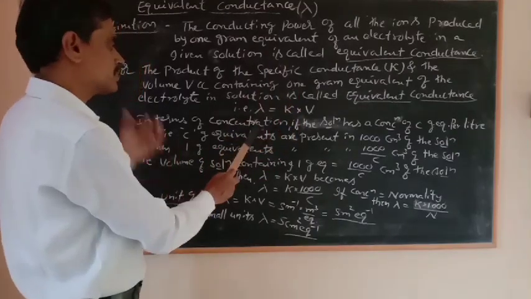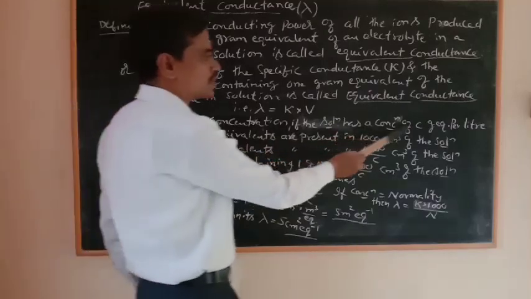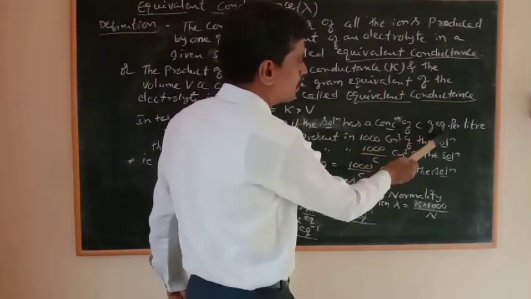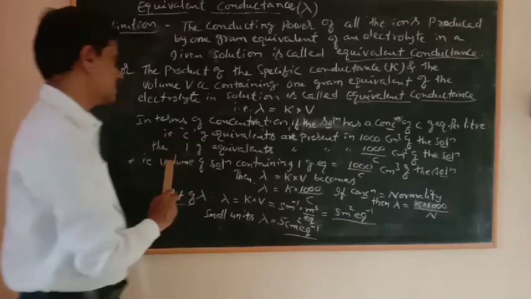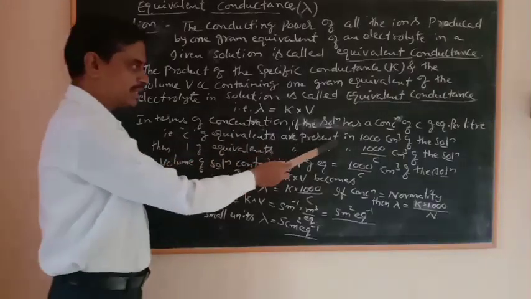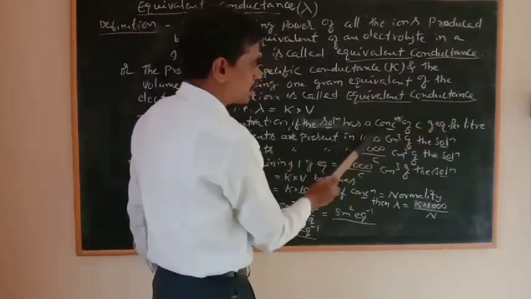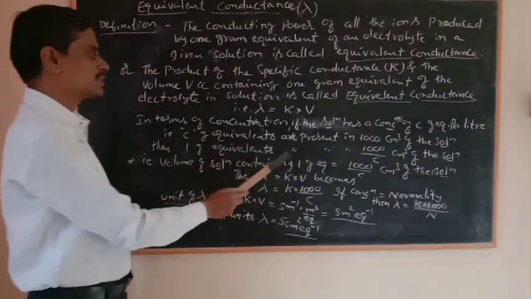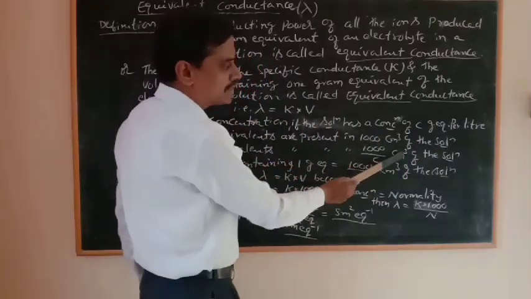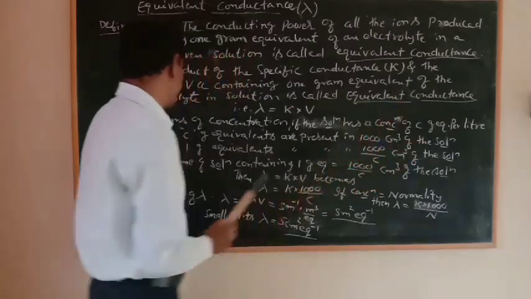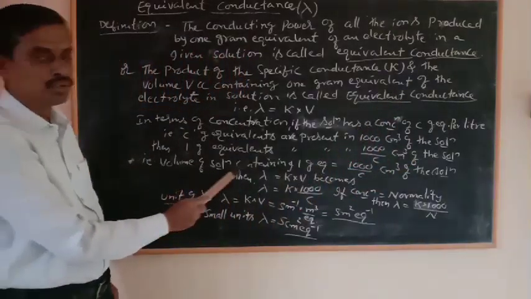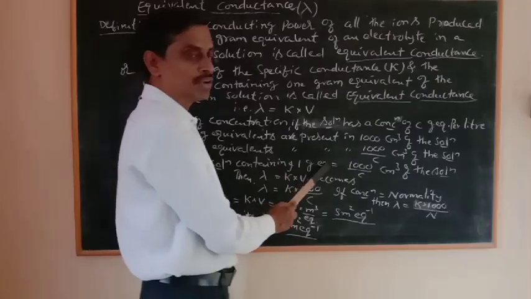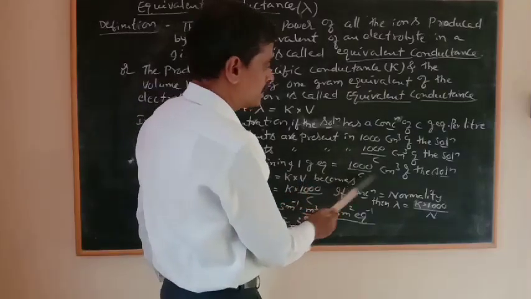In terms of concentration, if the solution has a concentration of C gram equivalent per liter, that is, C gram equivalents are present in 1 liter, meaning 1000 cm cube of the solution, then 1 gram equivalent is present in 1000 by C cm cube of the solution. That is, the volume of solution containing 1 gram equivalent is equal to 1000 by C cm cube.